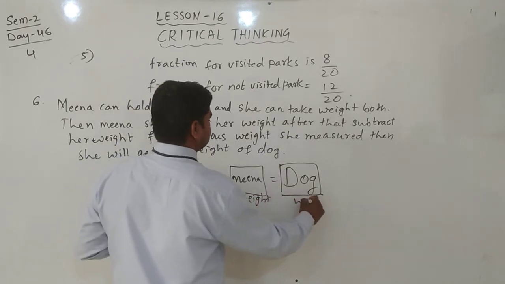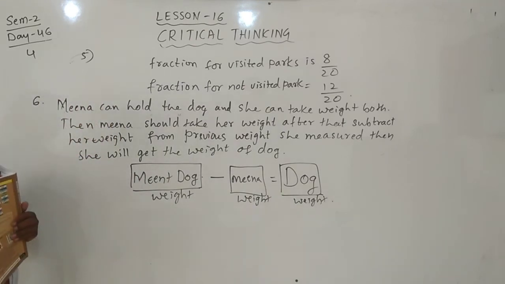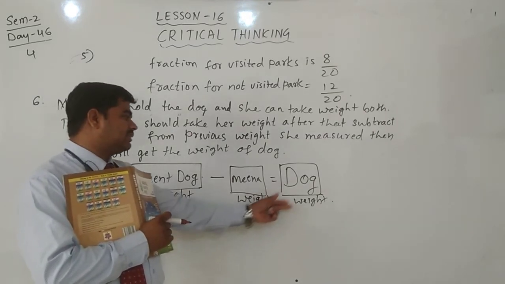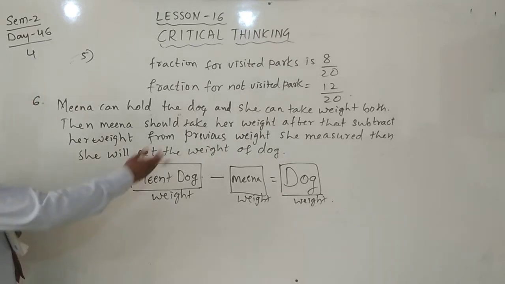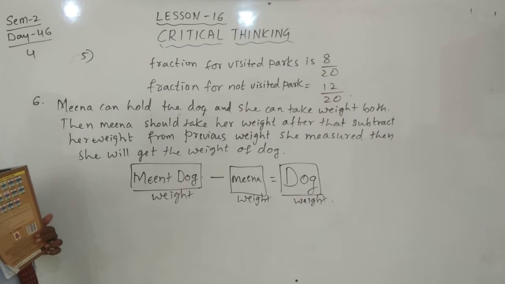Simple, no? Meena plus dog together she can hold and weigh, and after that subtract Meena's weight, then you will get the dog's weight. Write down this one. All this we can write, or this much also we can write.